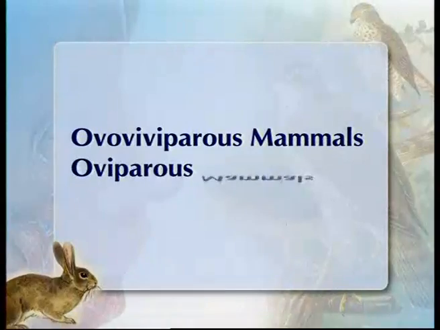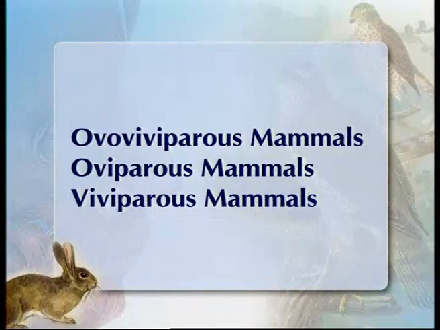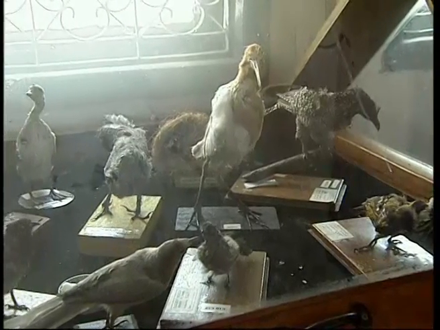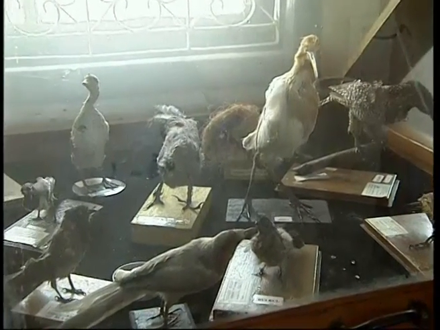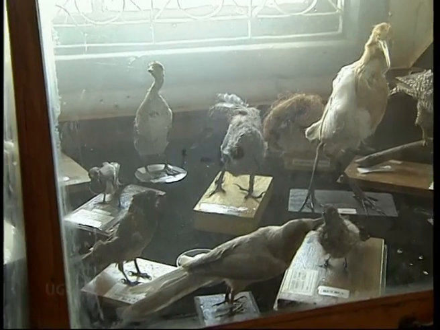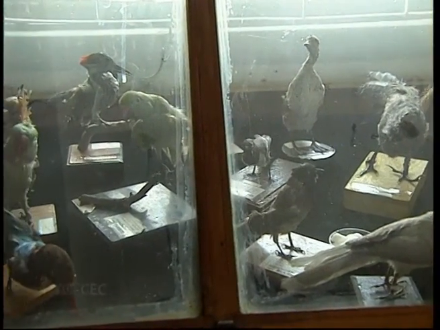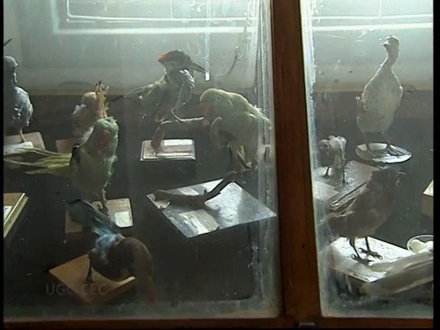On this basis, we can say animals are of three types: oviparous, ovoviviparous, and viviparous. Pisces, amphibians, reptiles, birds, and prototherian mammals, very primitive mammals, are oviparous. Metatherian mammals like the kangaroo are called ovoviviparous.